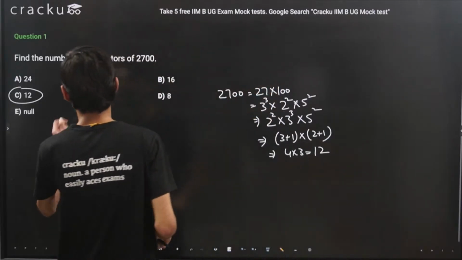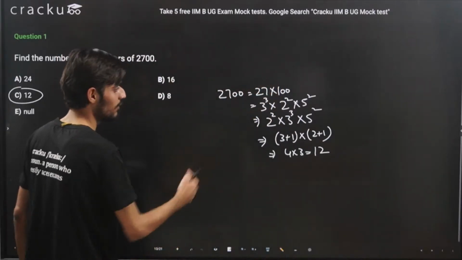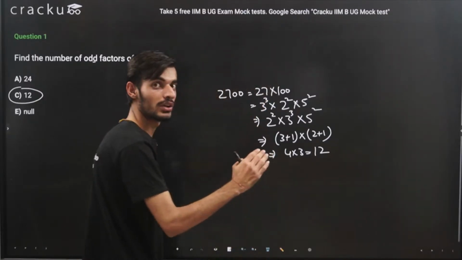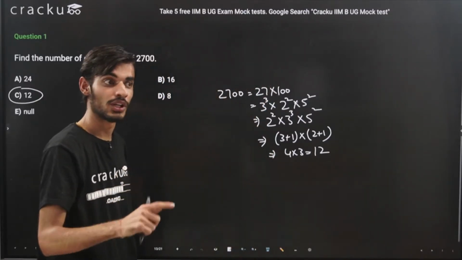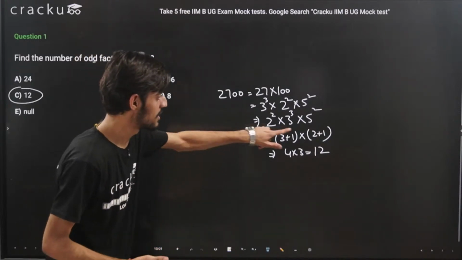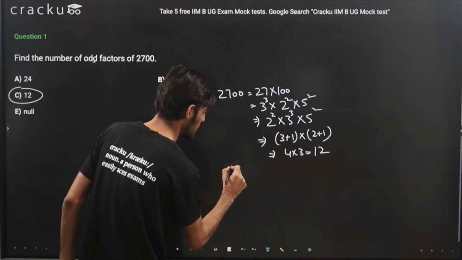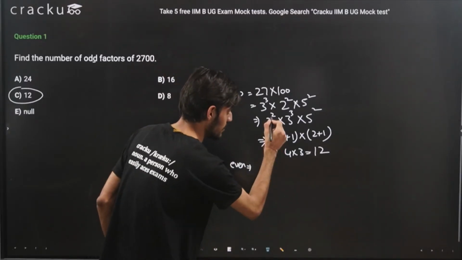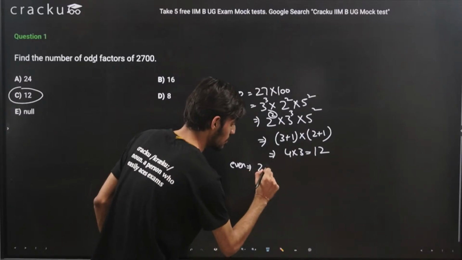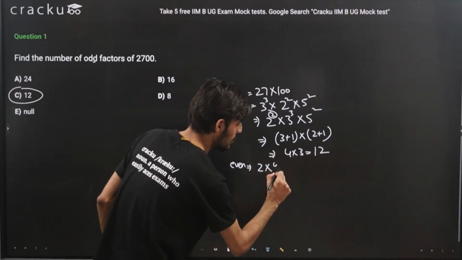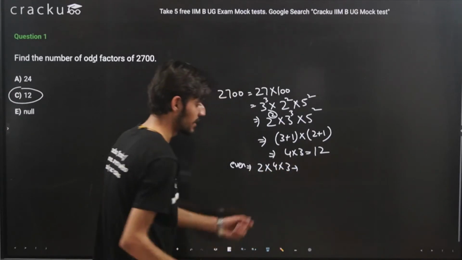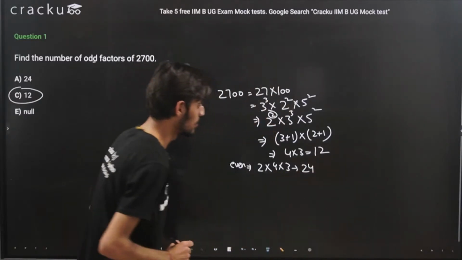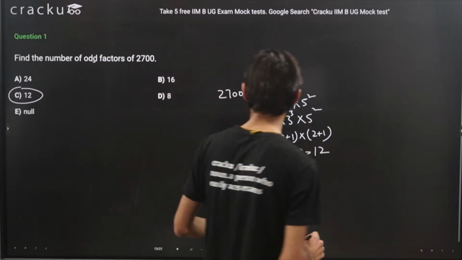So let's try to do for even number of factors also. If I had to calculate the even number of factors, what I would have done? I would have not included 2 raised to the power 0. That is, I would have not added 1 to the first term. So for even factors, I would have not added 1 to this number. So it will be 2 into 4 into 3. That is 4 into 3 is 12 into 2. That is 24.